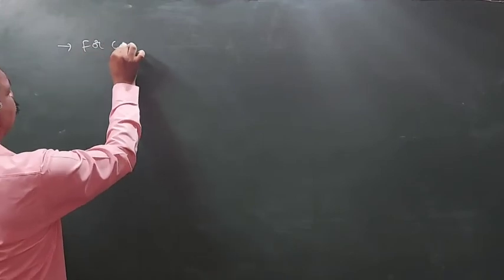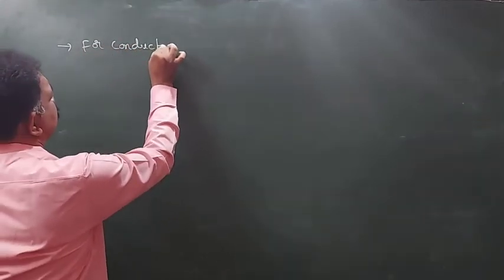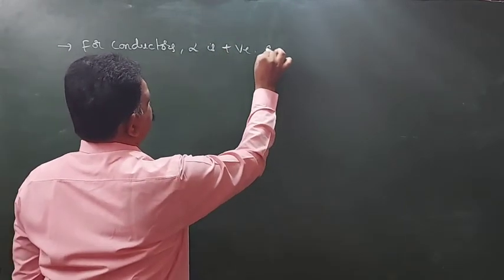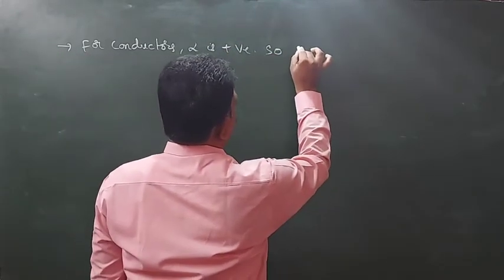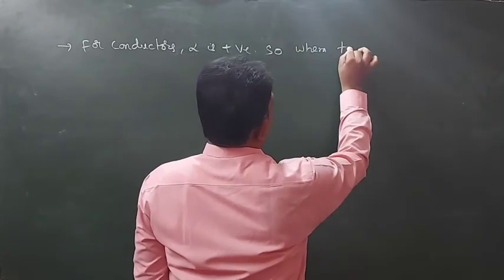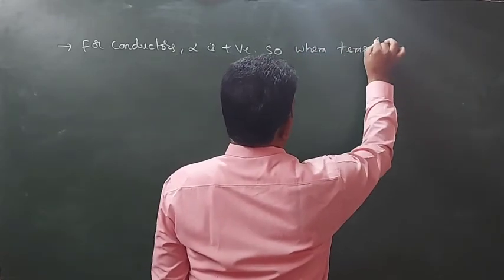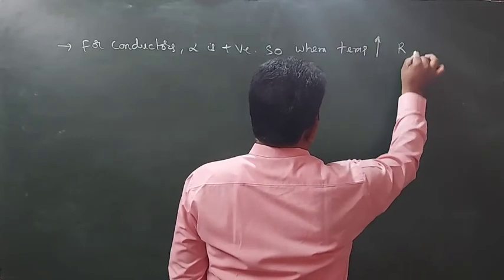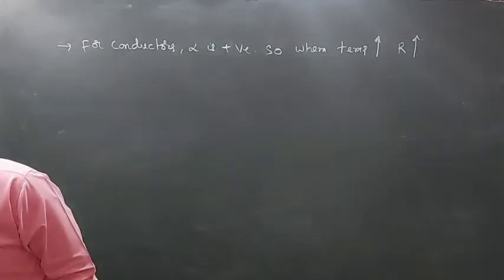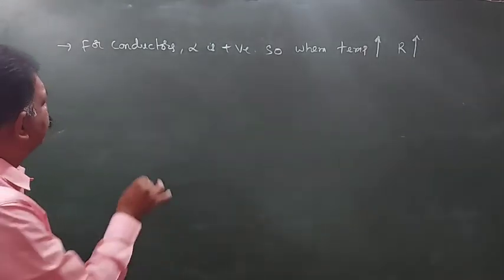For conductors, alpha is positive. So, when temperature increases, resistance value will also increase. Okay?